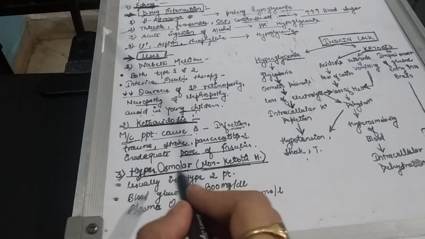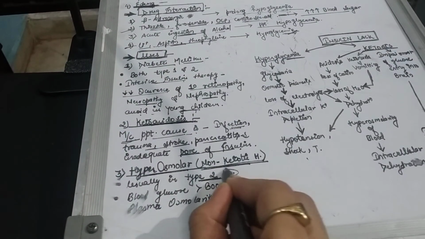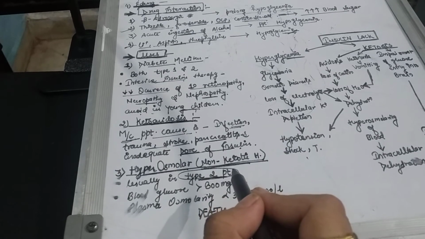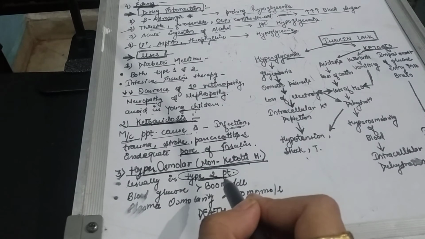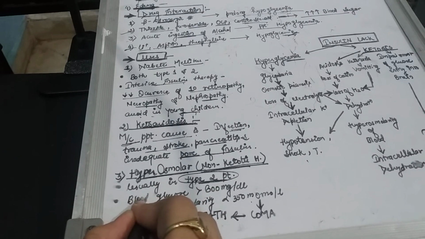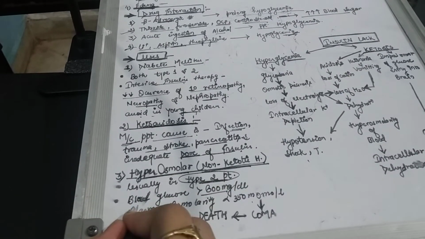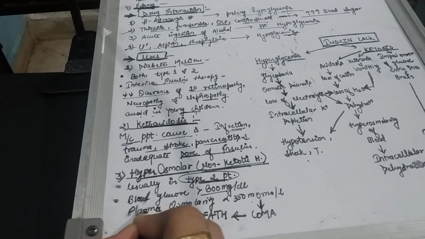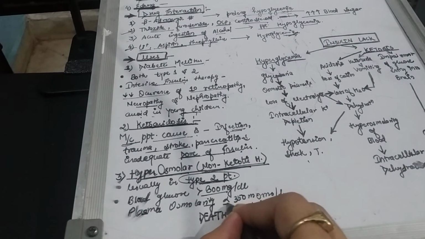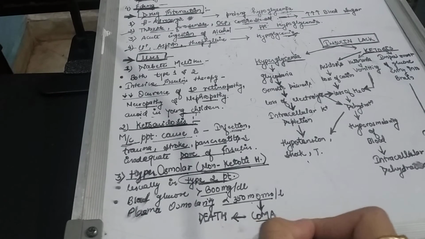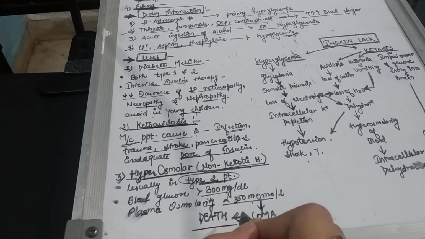Third point is hyperosmolar non-ketotic hyperglycemia. Okay, so it usually occurs in type 2 diabetes mellitus. Hyperosmolar non-ketotic hyperglycemia mostly occurs in type 2 diabetes mellitus patients, with blood glucose level more than 800 mg per deciliter, and plasma osmolarity more than 350 milliosmol per liter, coma can occur, and it can lead to death also.